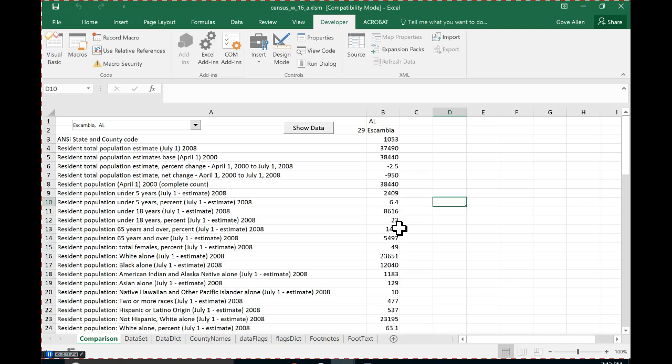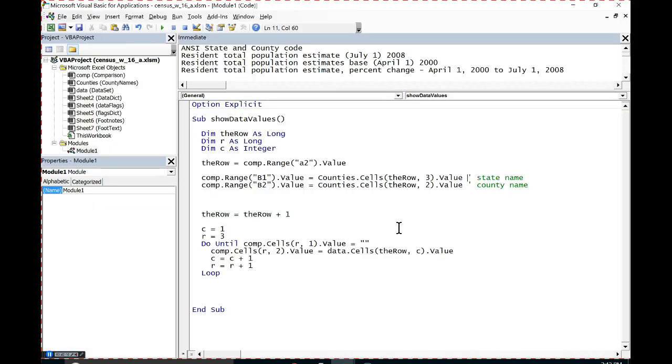But it brings us up to the point that I want to be able to show more than one county. So what do we have to do to our code to be able to let it show more than one county? Any thoughts? Give us some thoughts. There's a couple of different approaches here. Go ahead.